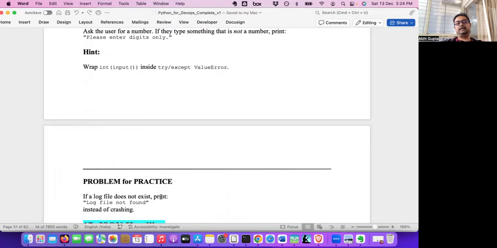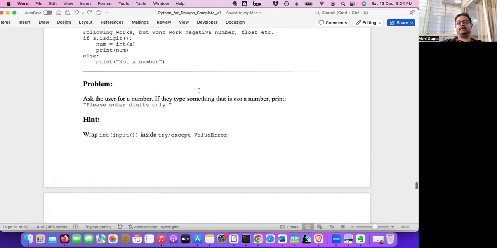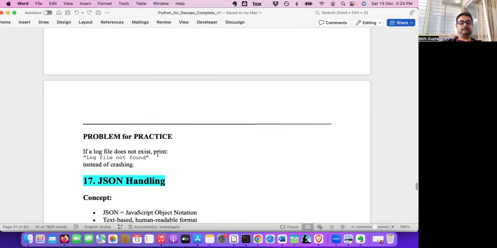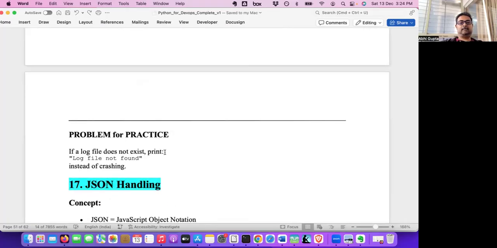If it is not there, then it will throw an error, and you use except or some other mechanism to catch that error and fail gracefully instead of crashing. So this is a problem for practice.